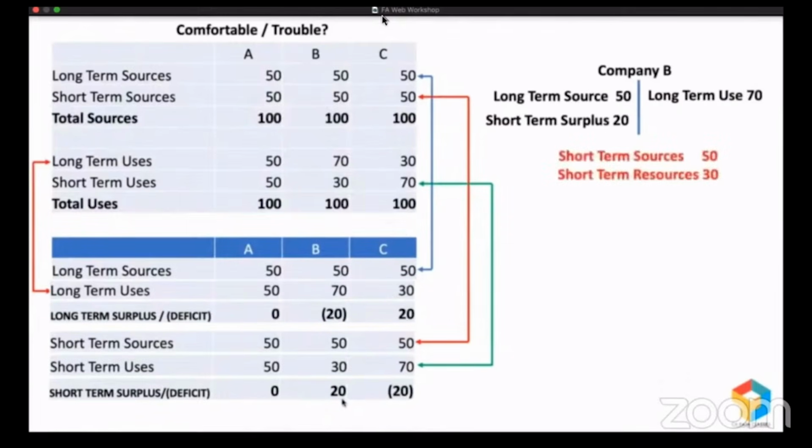Because company B, they raised a short-term source of 50 and their short-term resources are only 30. It means they are supposed to repay 50 million in 1 year. With that promise, they raised 50 million, but what they have done is they have created only 30 million worth of resources. They have simply diverted 20 million for long-term purpose. So within 1 year, they are supposed to repay 50 million, but they have resources of only 30 million with them. So whoever have given that 20 million, they'll go for legal action against this company for not fulfilling the obligation, for not fulfilling the promise.